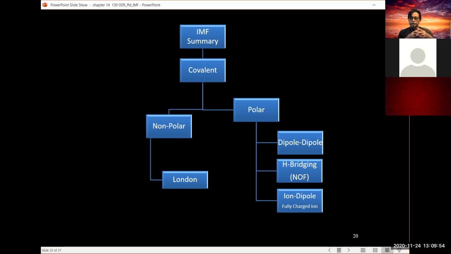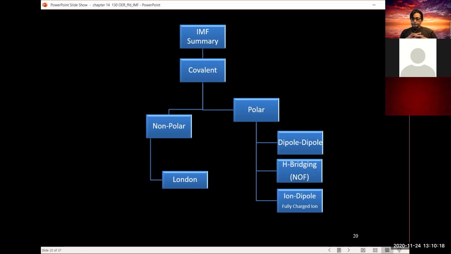But the dipole in the interaction is aqueous, which is a polar water molecule. So hence we have to deal with ion-dipole interaction. And so if you're looking at the problem and they're talking about an ion in the presence of water, then the only interaction involved there with respect to IMF is the ion-dipole force.